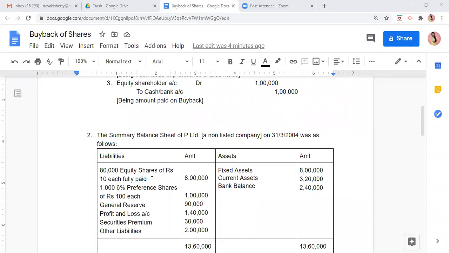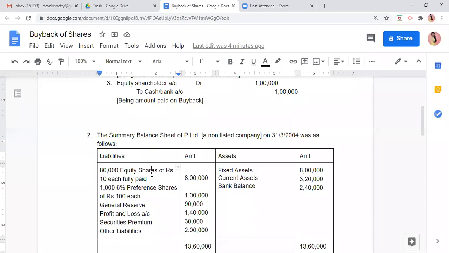On the liability side we can see that we have 80,000 equity shares of rupees 10 each. So there are 80,000 equity shares with P Limited. How much is the amount? 80,000 into 10, 8 lakhs. Then what else do we have?